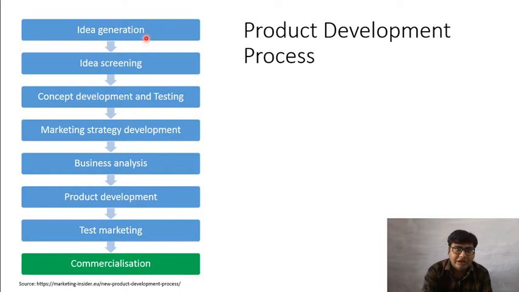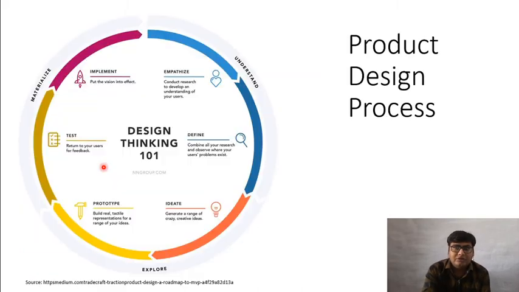It includes idea generation, screening, test marketing, commercialization, business analysis and all that. In design, we just concentrate on making a product that can solve some problem or satisfy some customer need. So what is the product design process?